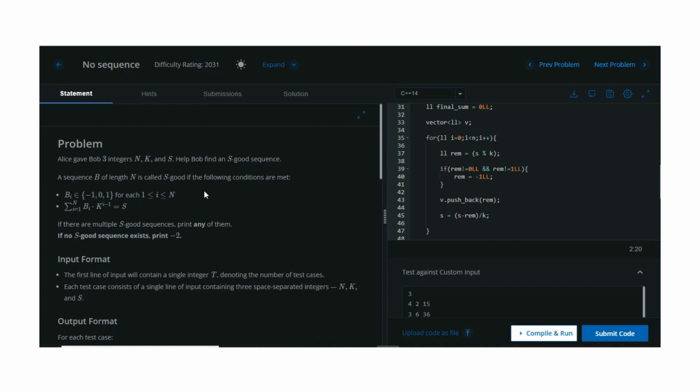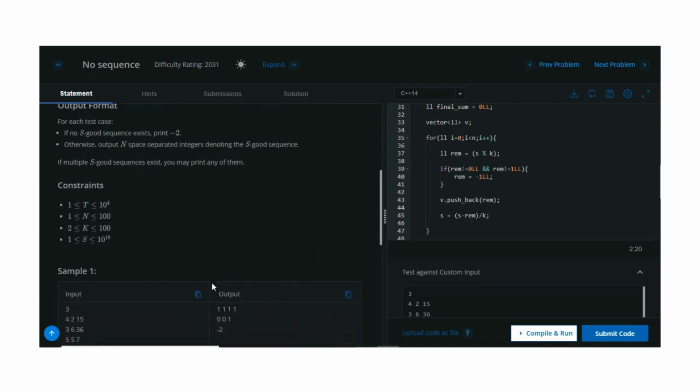They have given two conditions: a sequence b of length n is called s-good when each b_i contains -1, 0 or 1 for each i in the range 1 to n, and the summation of b_i times k to the power i minus 1 is equal to our original s. If multiple s-good sequences are possible, we need to print any of them, but if no such good sequence is possible, then we need to print -2.